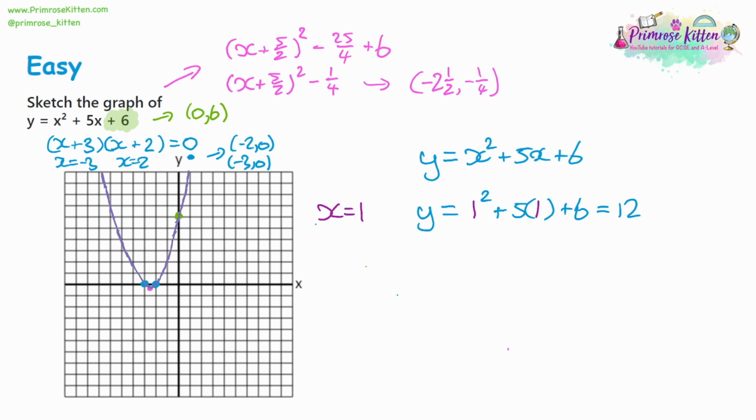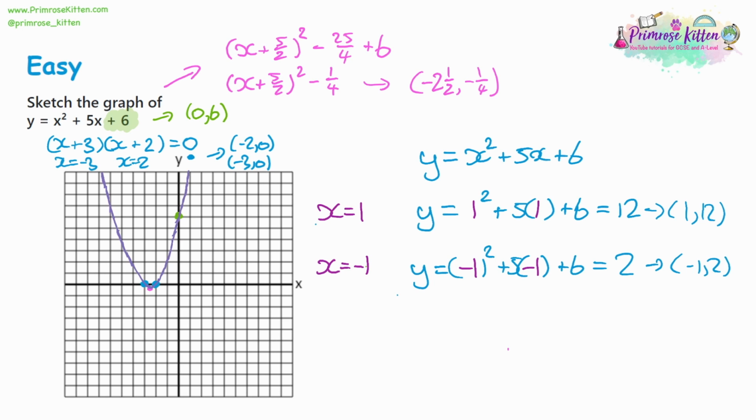Thinking about it, what I actually wanted is -1 here. I want to be in between the green and blue coordinates. So let's look at -1 instead. This should be more helpful. So y equals (-1) squared plus 5 lots of -1 plus 6. So that's going to be 1 take away 5 plus 6, which is going to give us 2. So that's going to be the coordinate (-1, 2). And (-1, 2) is going to be roughly one point in the blue coordinate there. And you can see again, my sketch wasn't too far off actually.